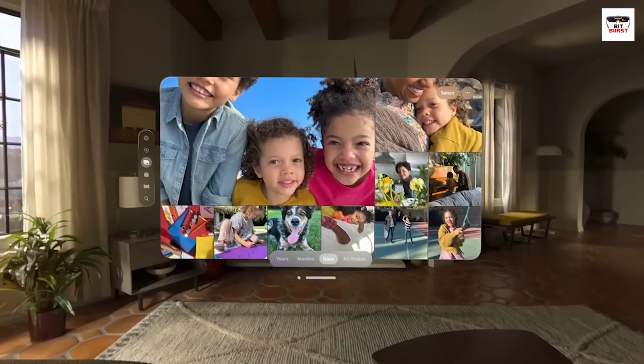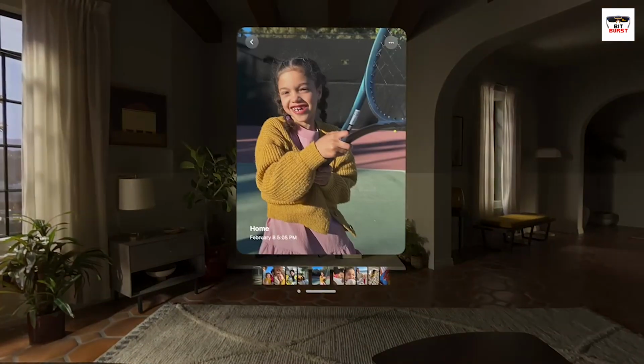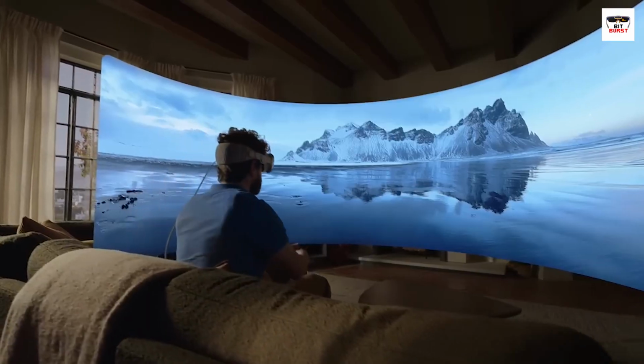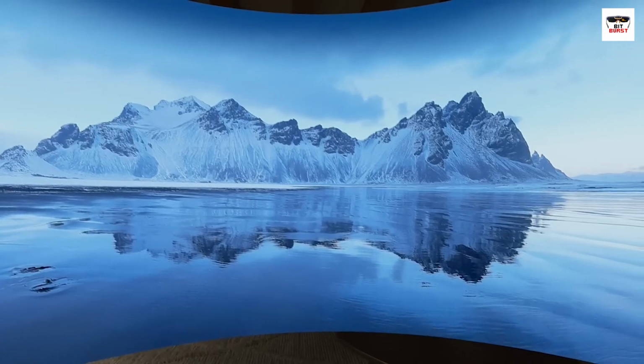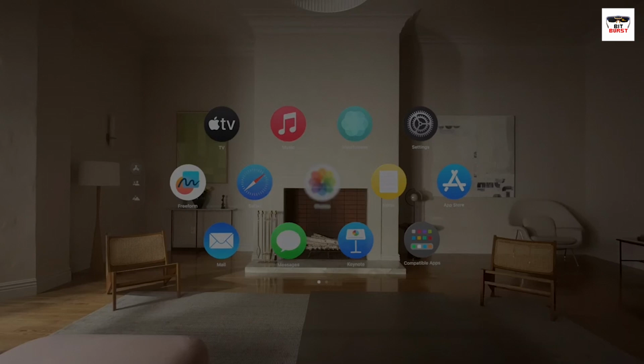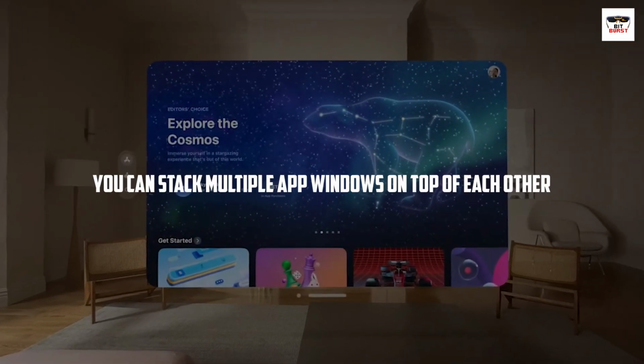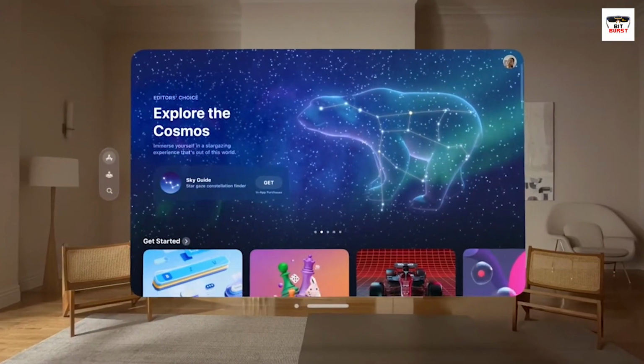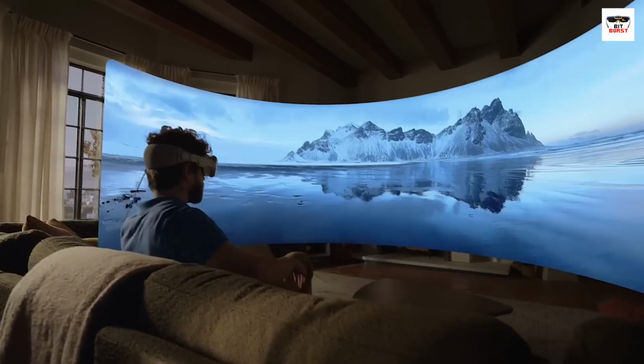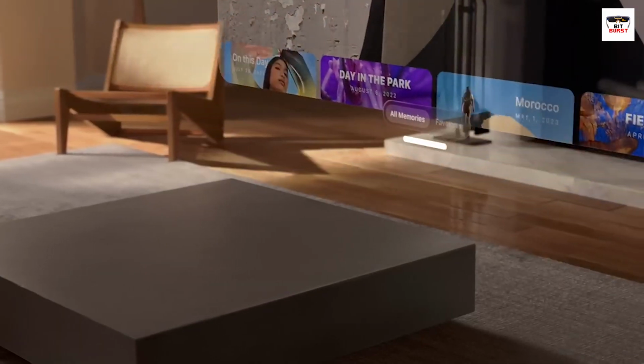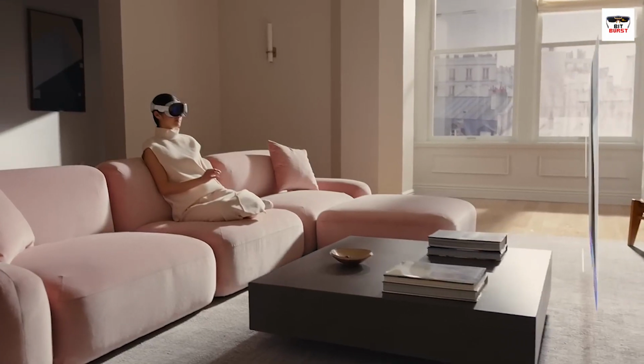Apps and virtual objects are no longer confined to flat 2D screens. Instead, they can be placed anywhere in the virtual space surrounding the user. You can stack multiple app windows on top of each other, spread them around the room, resize them to massive scales. The possibilities are endless thanks to VisionOS's infinite canvas.